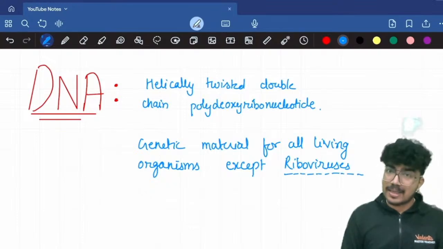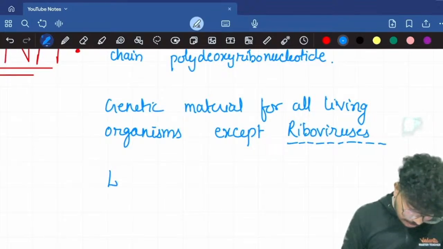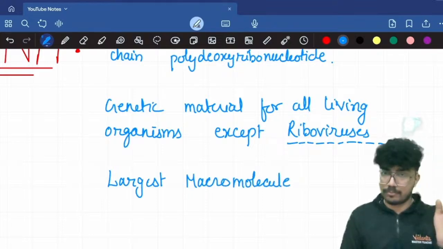DNA is the largest macromolecule among all the biomacromolecules.